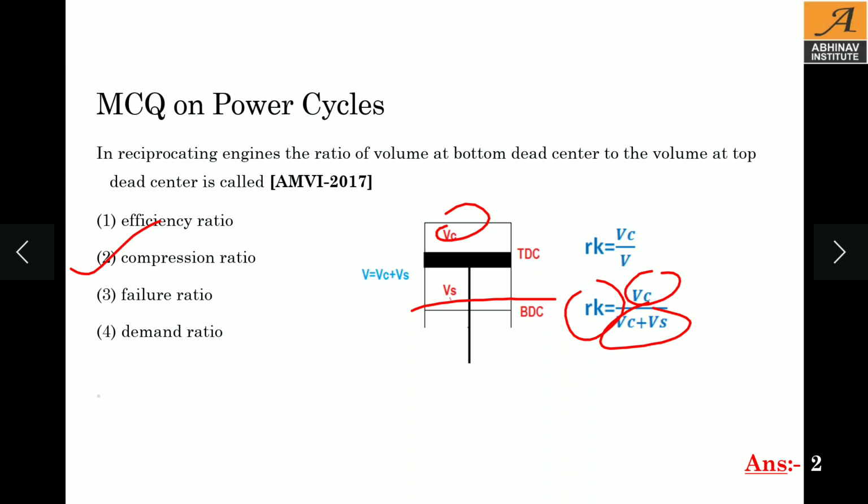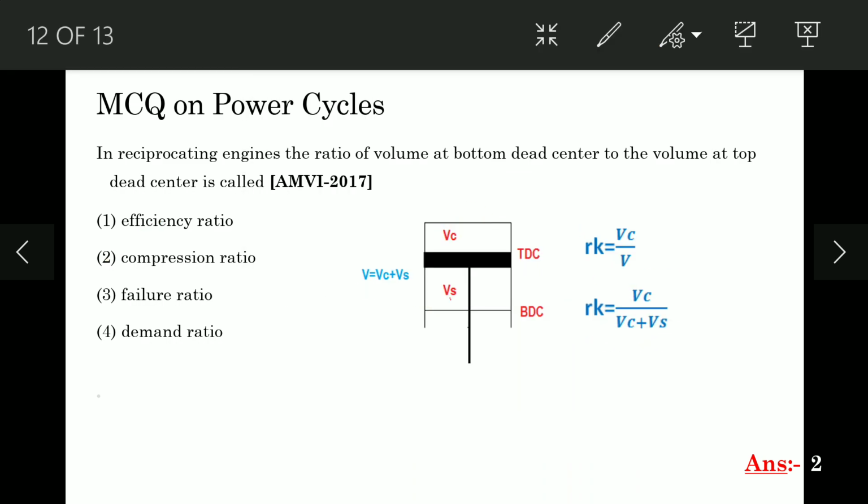So the ratio of the total volume of the cylinder to the clearance volume, that is called the compression ratio. So for this question option 2 is correct.